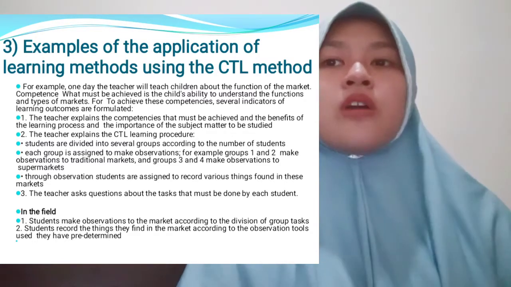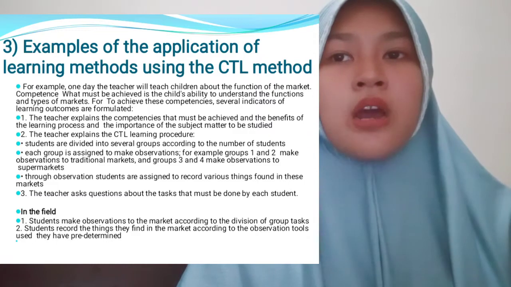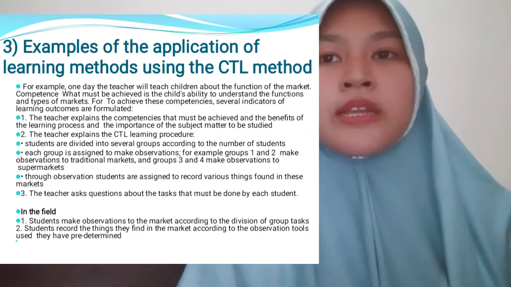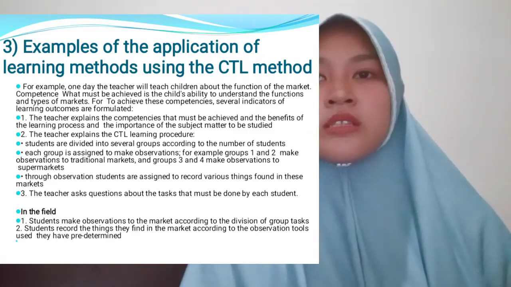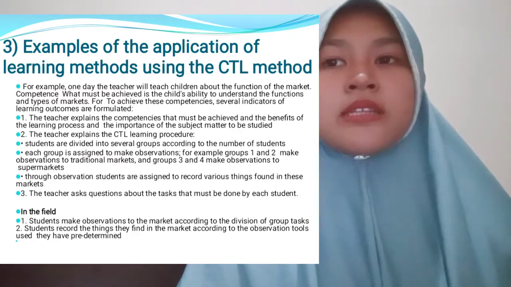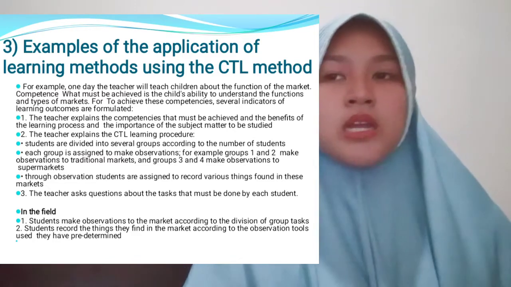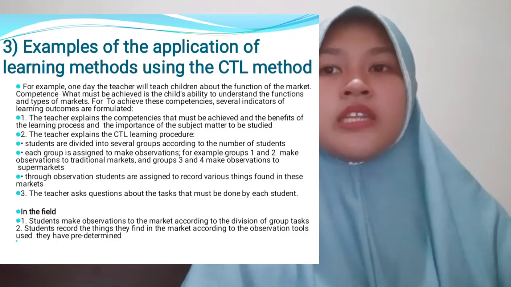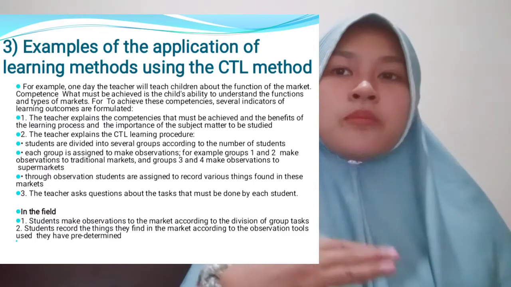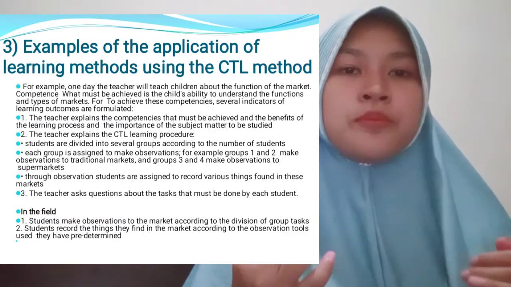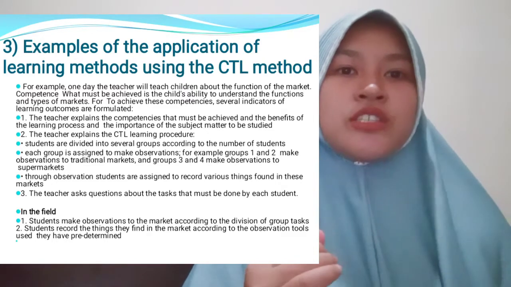Through observation, students are assigned to record various things found in these markets. Number 3, the teacher asks questions about the tasks that must be done by each student.